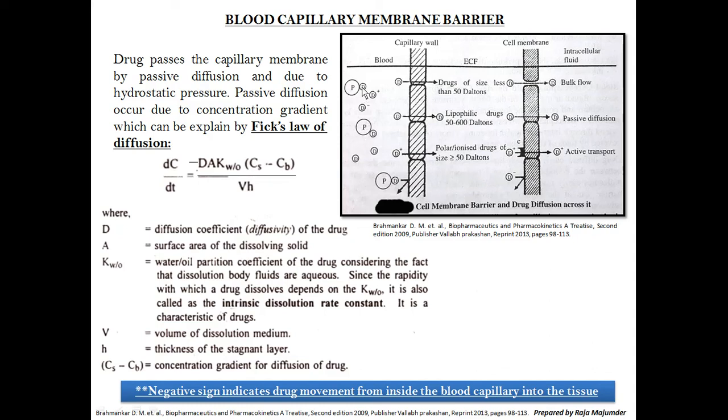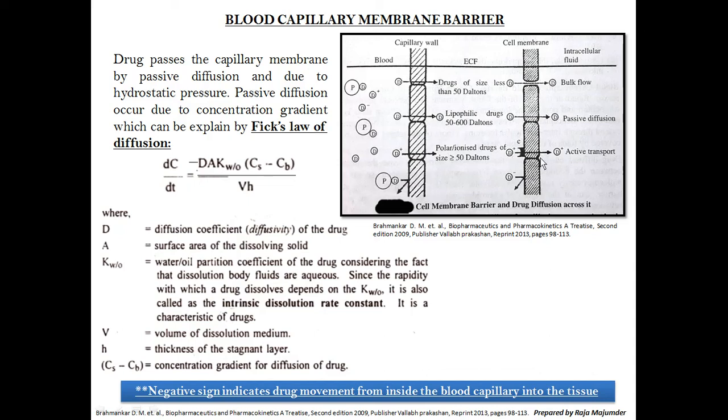Whenever they get attached to the drug molecule due to the affinity between them, they become macromolecules and the size increases. As we can see, when the size of the drug is less than 50 daltons, they can easily cross the barrier. But when they become a complex, the size becomes greater than 50 daltons, or maybe sometimes 100 daltons, or maybe sometimes 600 daltons, so they are not able to cross this barrier. But when it is ionic and not attached, it can also cross.